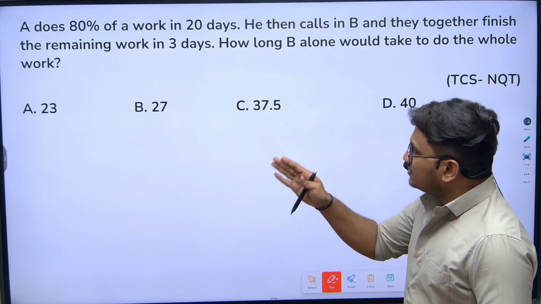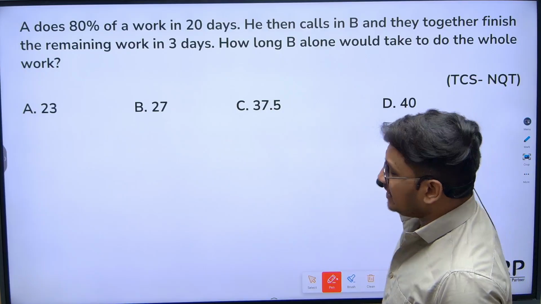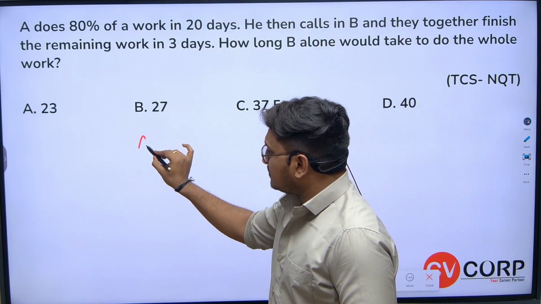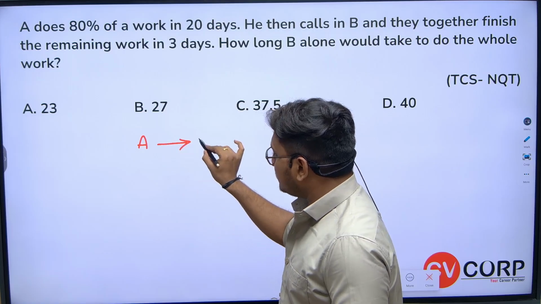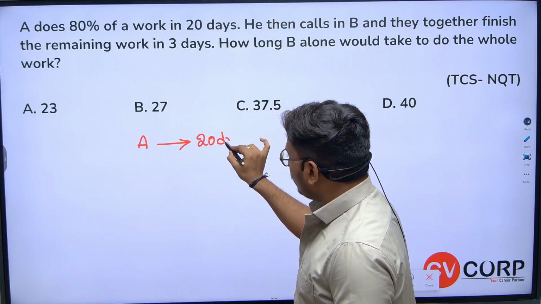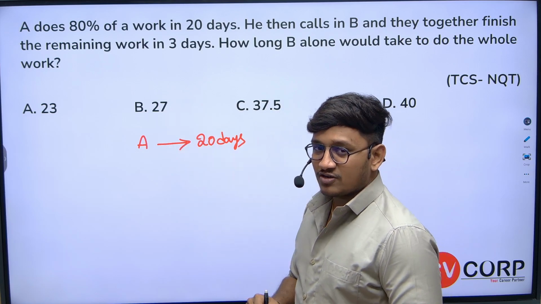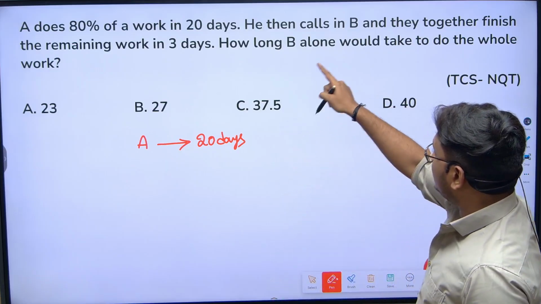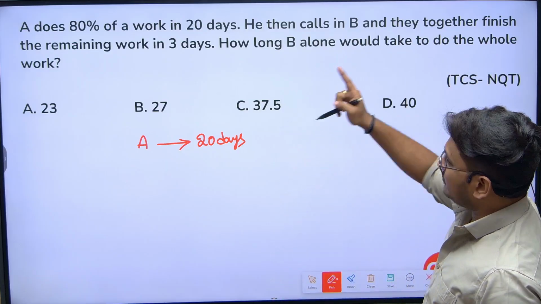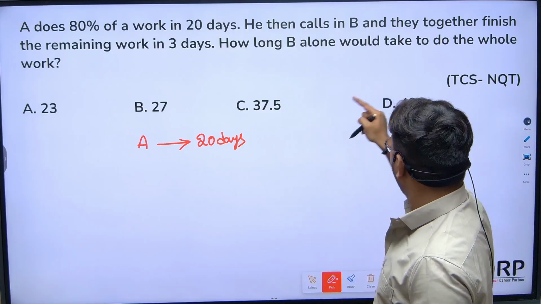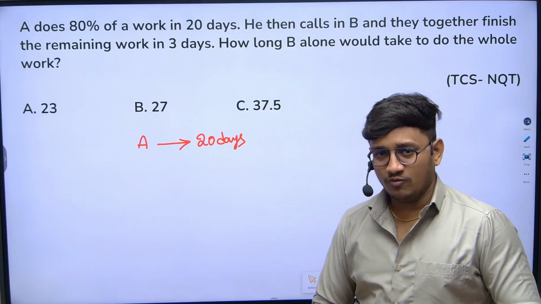Okay, A does 80% of the work in 20 days. How much work? 80% of the work, not 100%. Now he then calls B, and they together finish the remaining work in 3 days. How long would B alone take to complete the whole work?